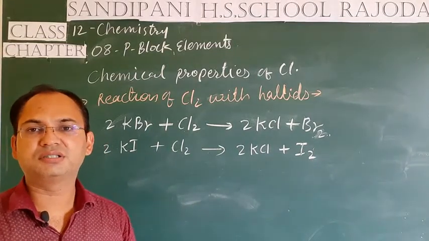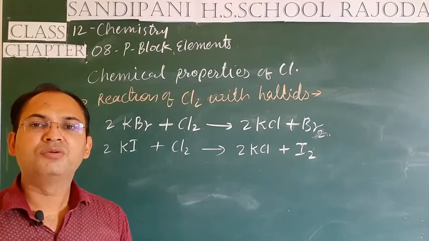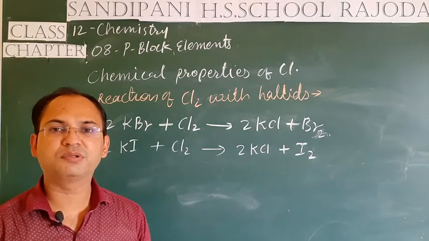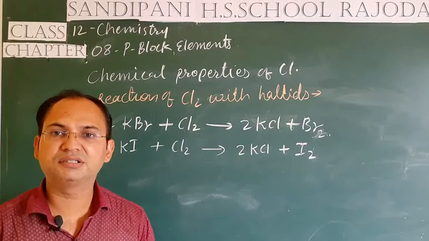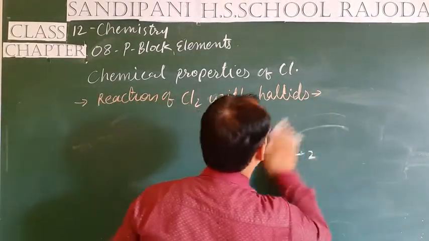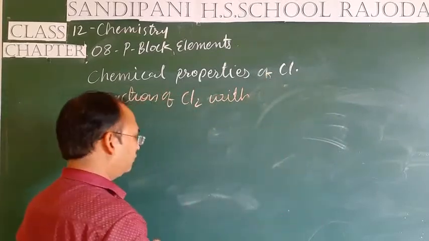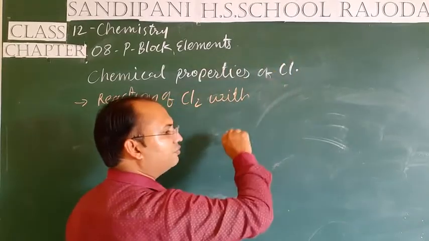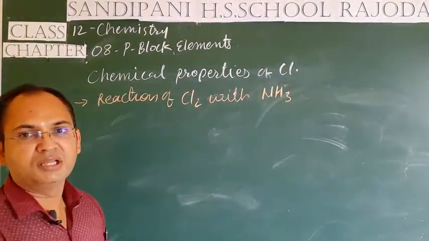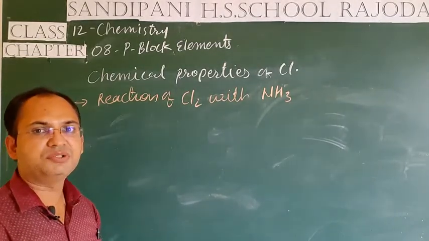Next is, students, the reaction of chlorine with ammonia. When chlorine is made to react with ammonia, it produces ammonium chloride. But in this reaction, students, an excess of ammonia is needed. So let's see what the reaction of chlorine with ammonia, NH3, is.